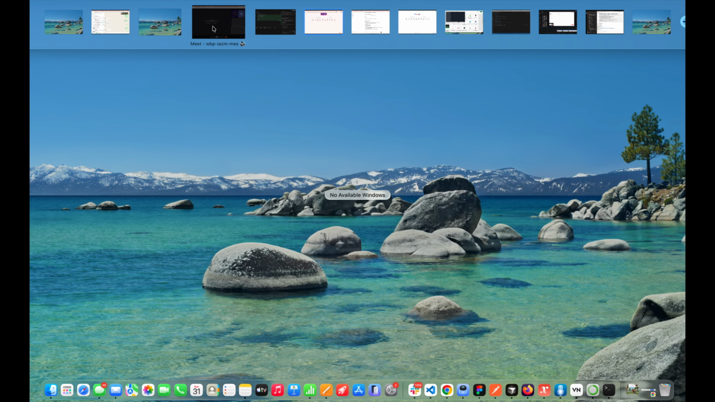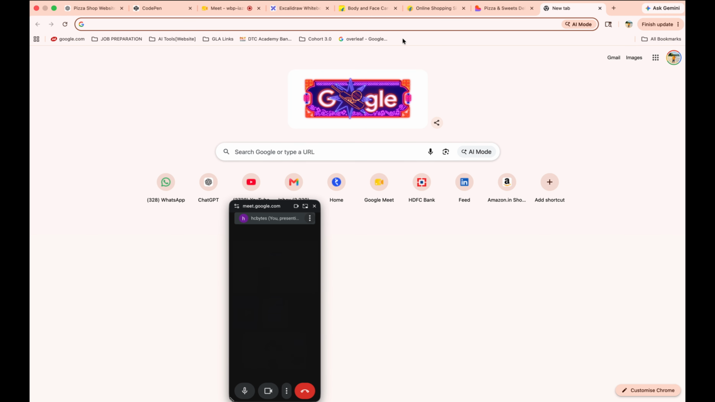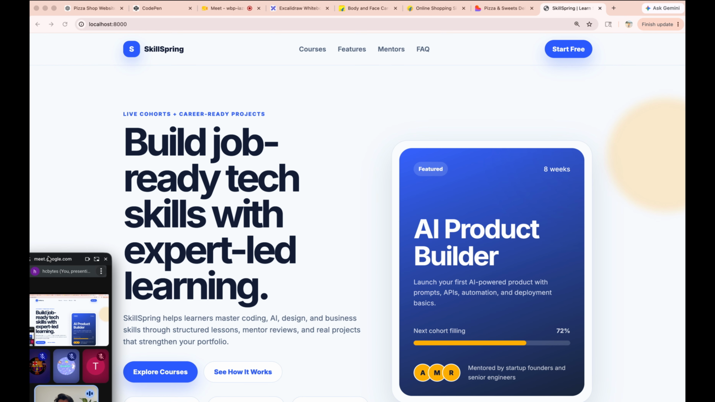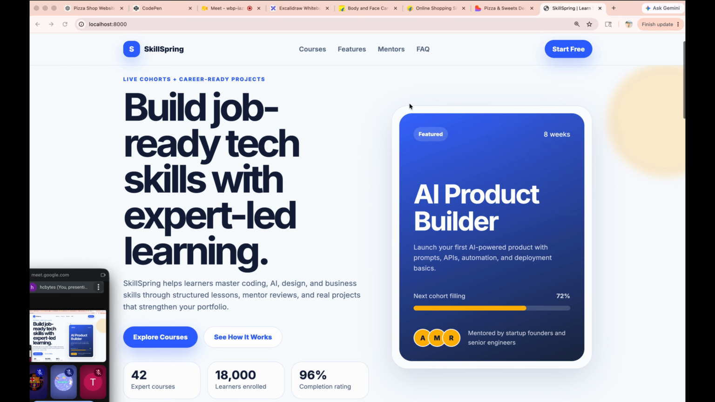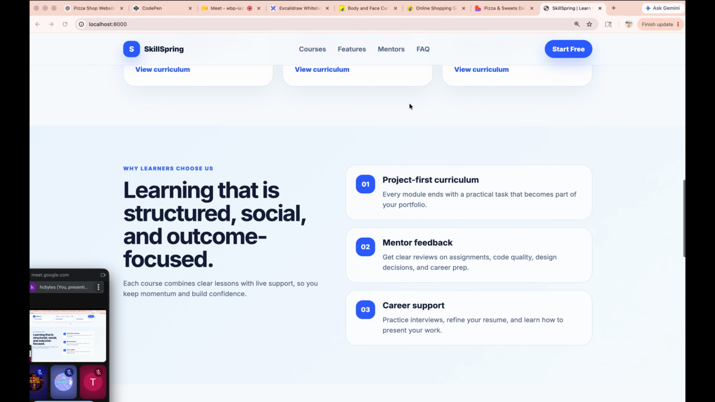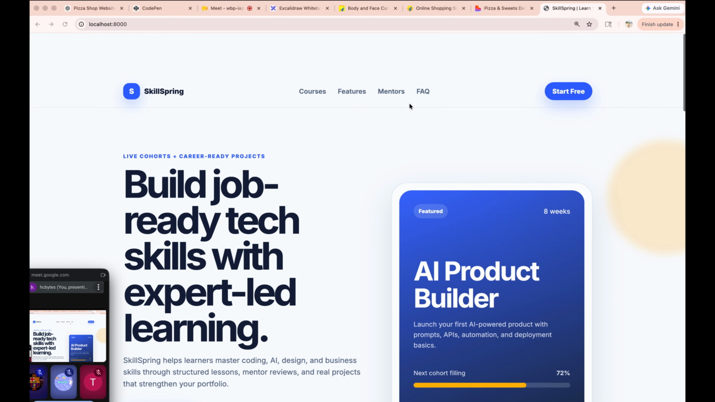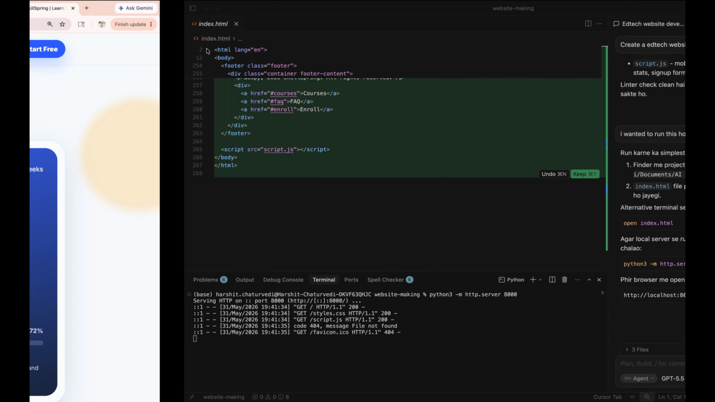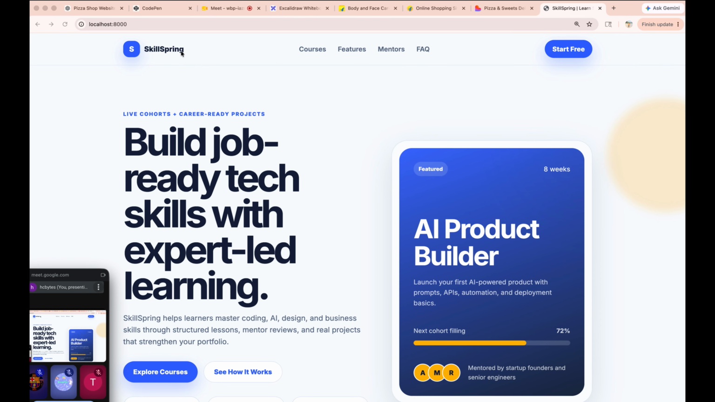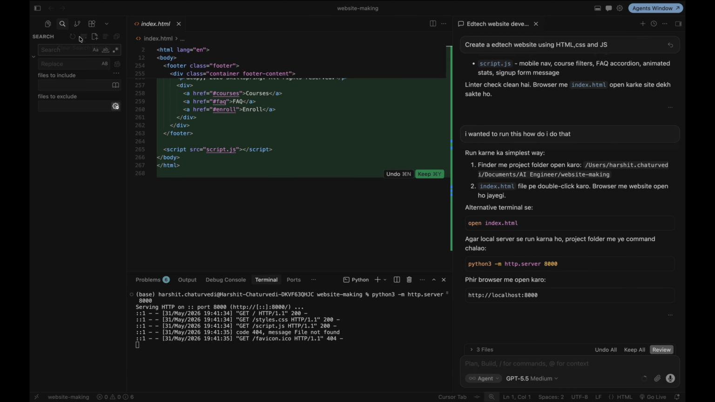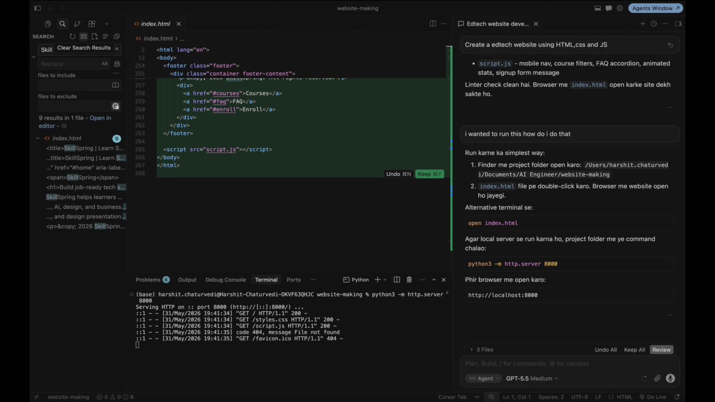Now I'll go here, paste it, and see, a very nice website is created. See here, the very nice website is created. Now, sir, were you able to see it? Were you able to see it, guys? Okay, so see here, this is Skill Spring, the name is Skill Spring. If I want to check, I'll go here, Skill Spring.